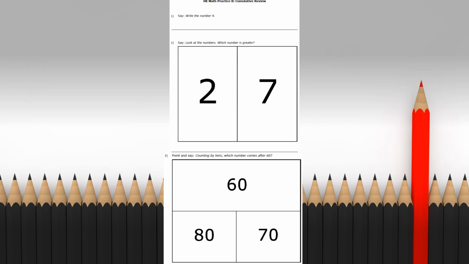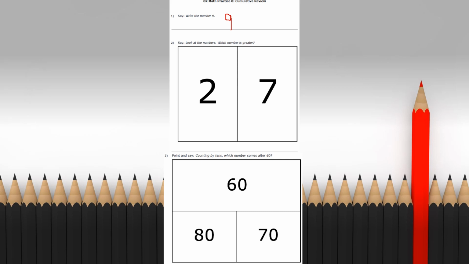Number 1. Write the number 9. Now you can write it on your paper. You can trace it along with me. Or you can maybe make it in the air. Whatever you do, we're going to make a top circle, then a line. That's the way to make a 9.